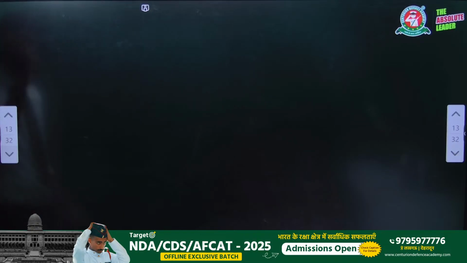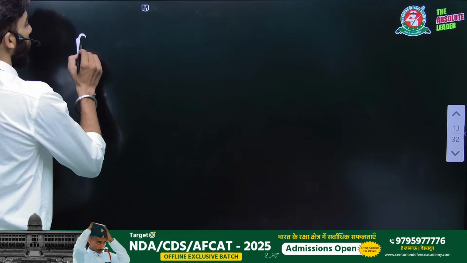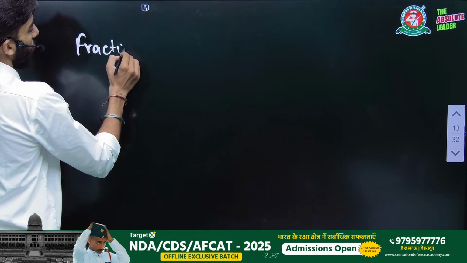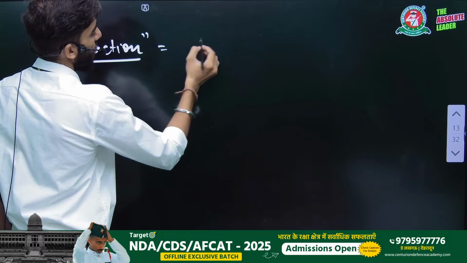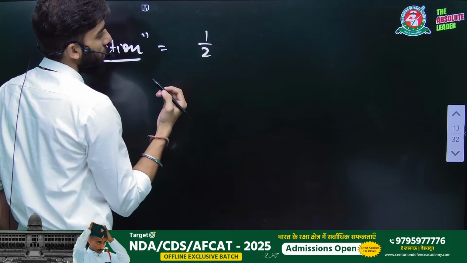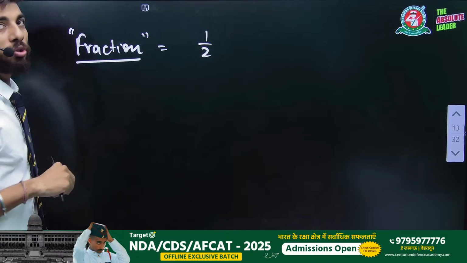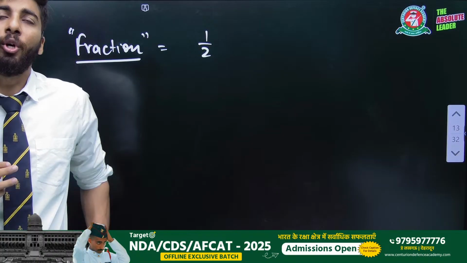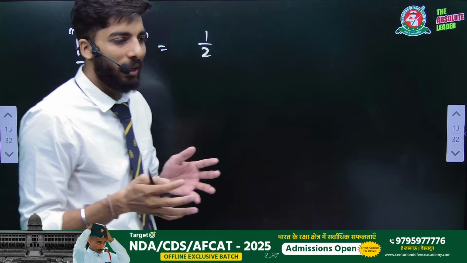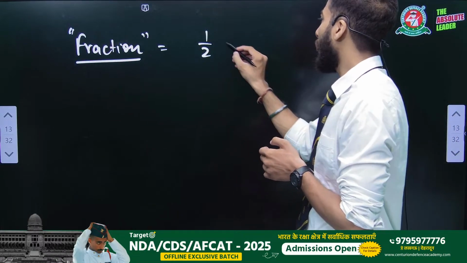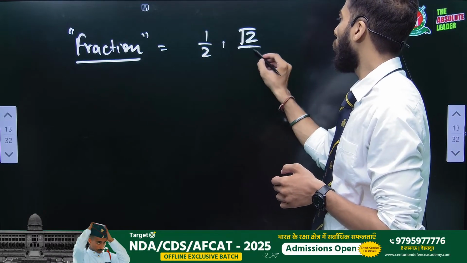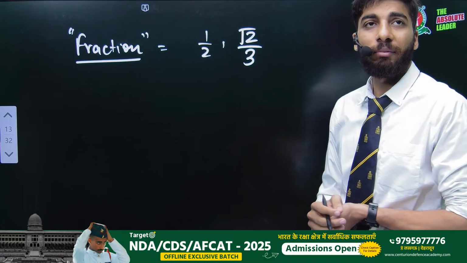So there is something more I want to teach you here. That is fraction. Sir, what is fraction? Of course, we know fraction is something like 1 by 2, 1 by 3. But a rational number is also in the form of p by q. So what is the difference between rational number and fraction? In a fraction, we can write anything like root 2 upon 3. This is also a fraction.